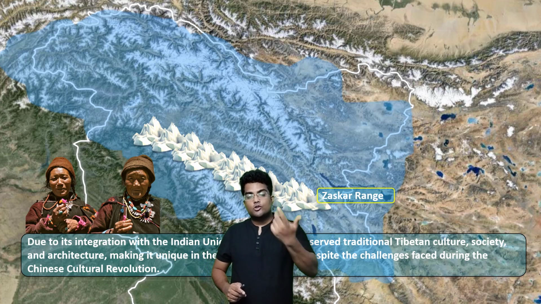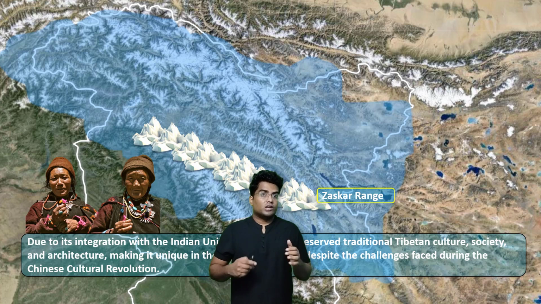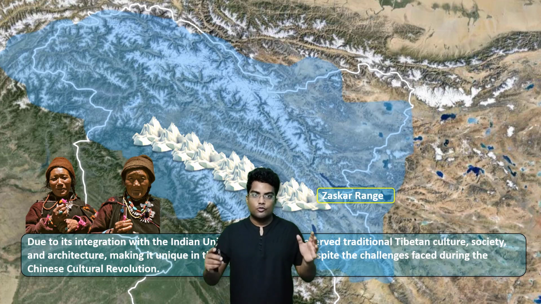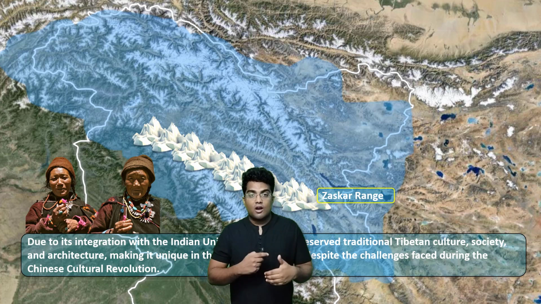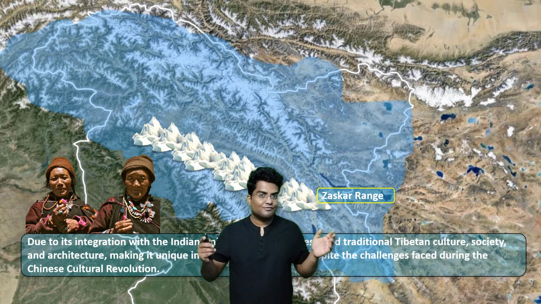Okay, and you should also understand, during the invasion of Tibet, the Chinese actually tried to finish off Buddhism. However, due to the Indian government's secularism, Buddhism still thrived in parts of Ladakh. Awesome, right?